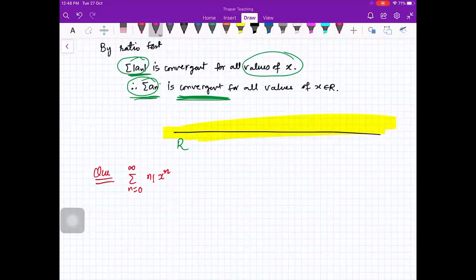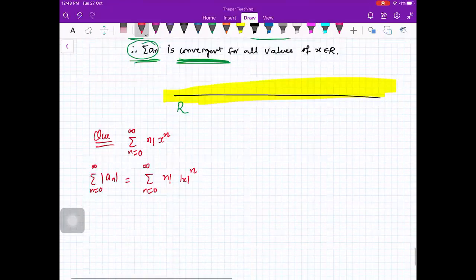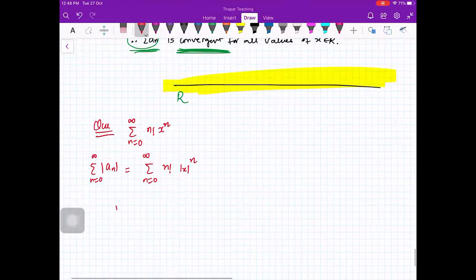We apply the ratio test here. Again, your mod of an is n factorial mod x raised to power n, because that is positive anyway. So this is your series of modulus terms. Now if you apply the ratio test, do you understand why I'm taking positive terms first? Because the ratio test can be applied only to a positive term series. So that is why I'm making the terms positive first. So this is limit n going to infinity.